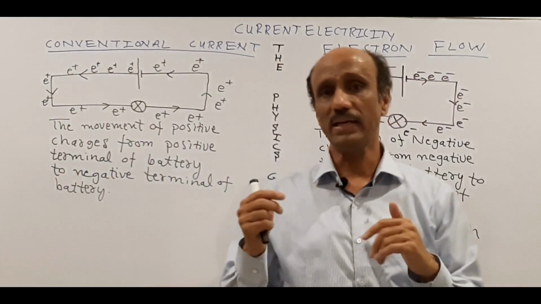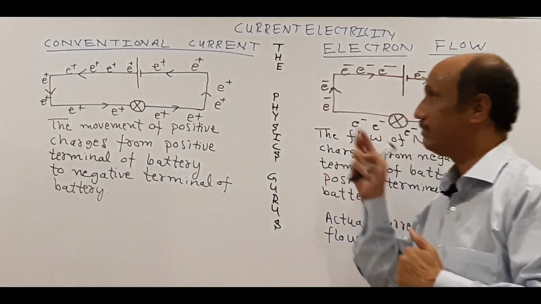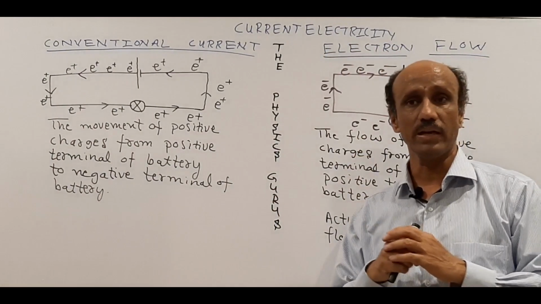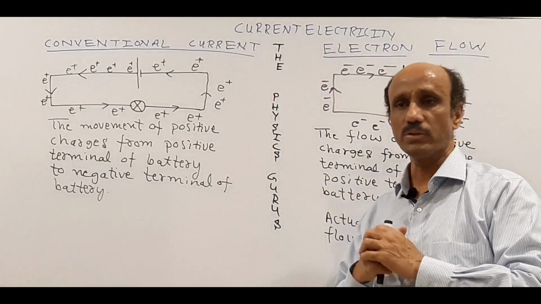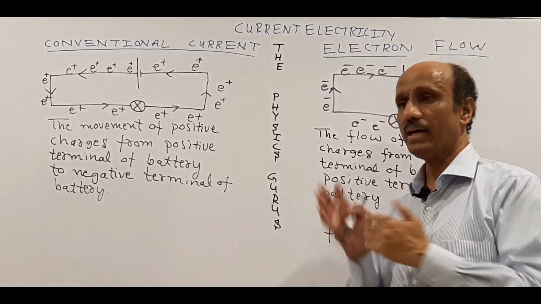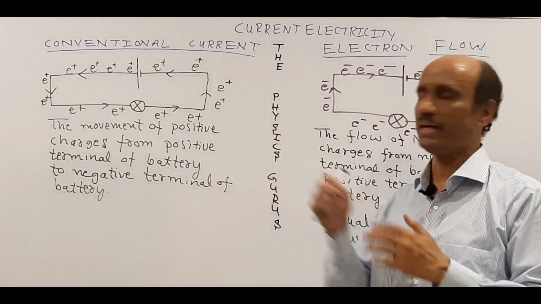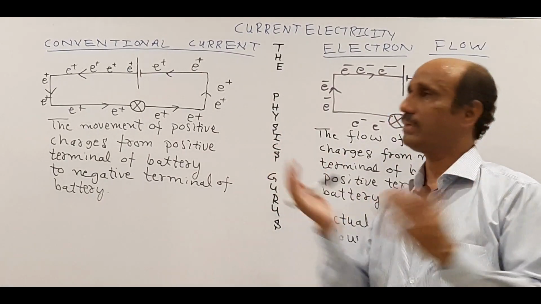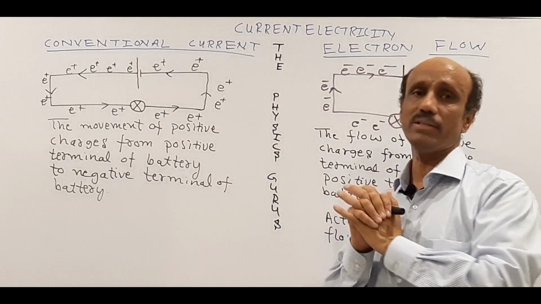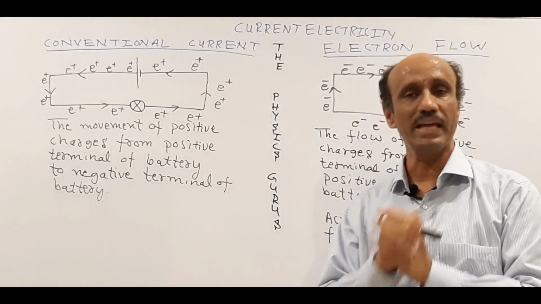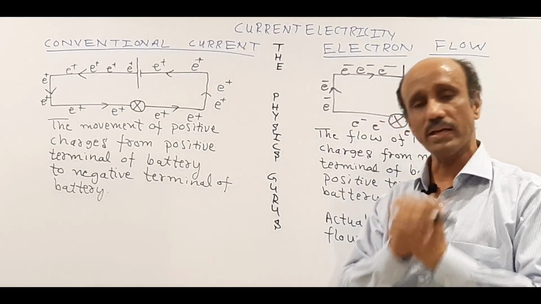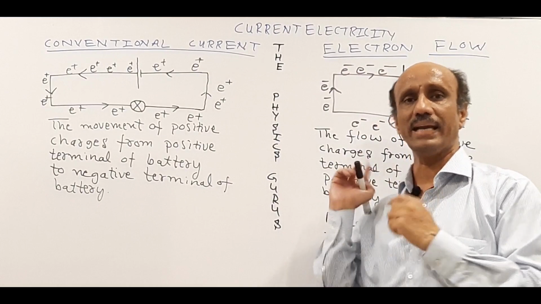Then on the other side, we have the conventional current. This is a current which we use in order to explain the concept of current and to solve electric circuits. This is for simplicity. Actually, this current doesn't exist. Keep this in your mind. The actual current which flows in the electronic circuit is the electron flow.